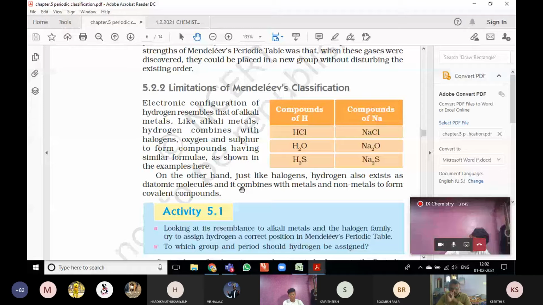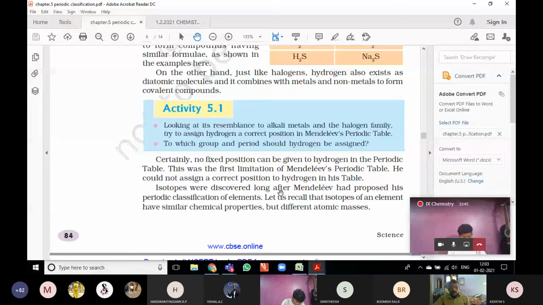So here he could not give the correct place for isotopes, because if you take carbon, there are C12 and C14. So you know the definition of isotopes. The isotopes of all elements posed a challenge to Mendeleev's periodic law. So you can't find a place for all the isotopes.